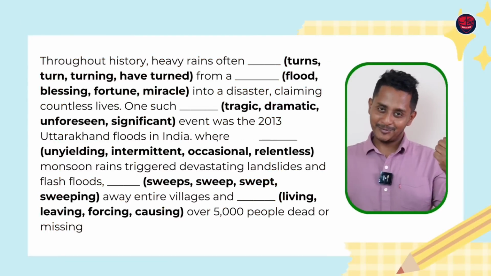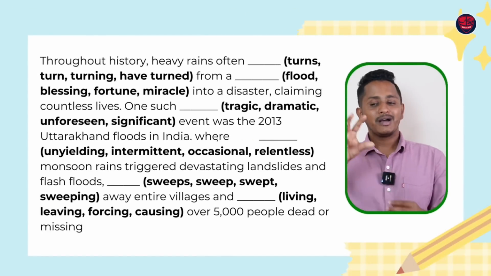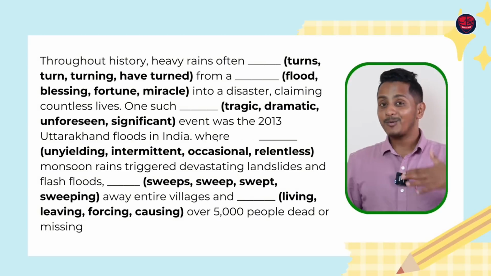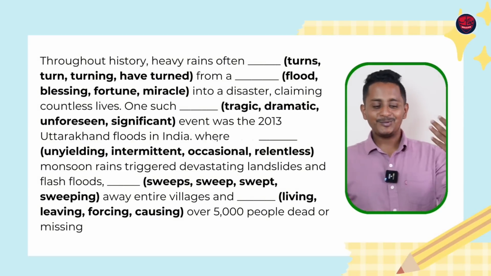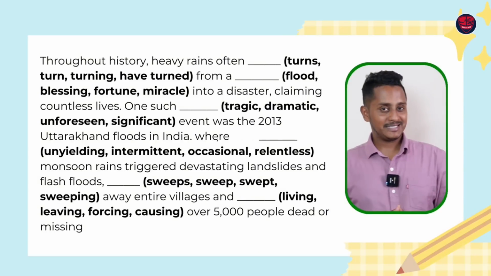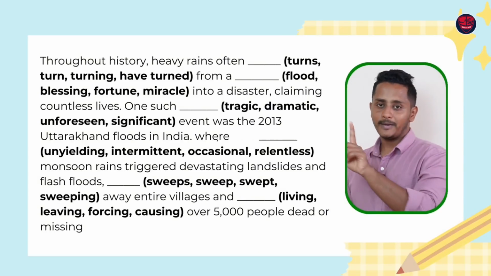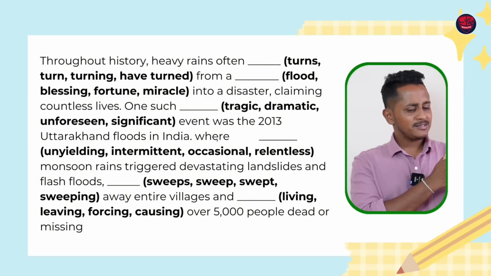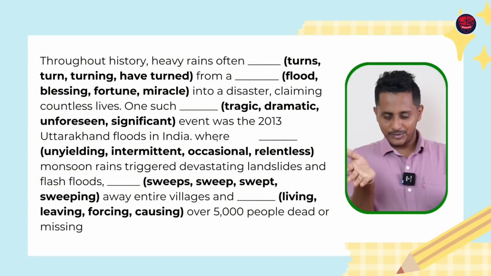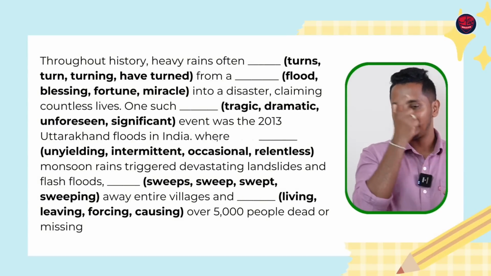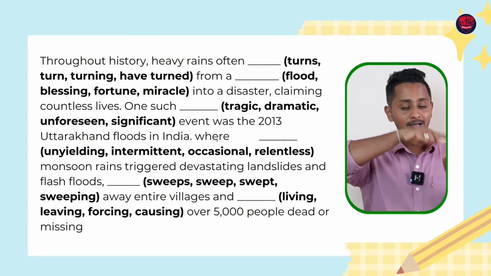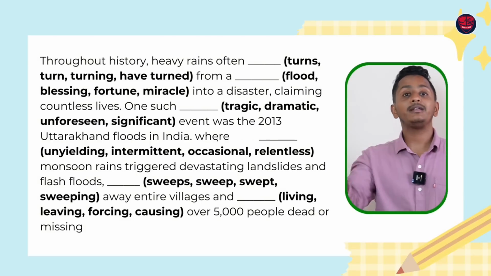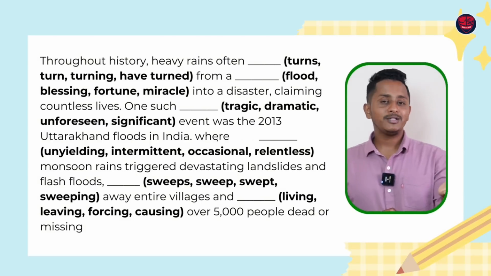All right, let's understand how to do this. So this is what I was talking about. There are more grammar parts these days, some complex grammatical concepts. Throughout history, heavy rains, throughout history, starting from the past, ending in the past, we will see, or even today. If it's ending in the past, it's past tense. Starting from the past and even continuing now, it is present perfect tense. Ate, have eaten.